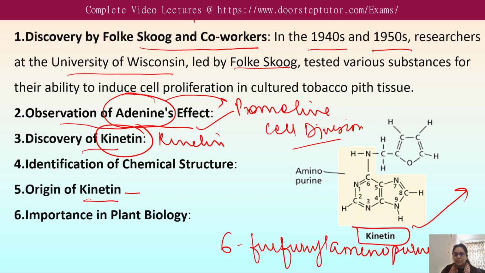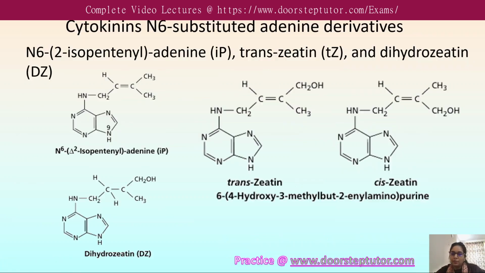Its importance in plant biology: the discovery of kinetin provided insight into the regulation of cell division in plants, and paved the way for further research into plant growth regulators and their role in plant development and physiology.